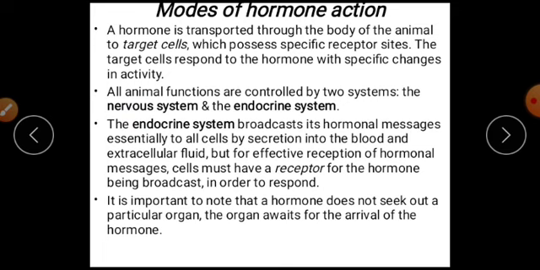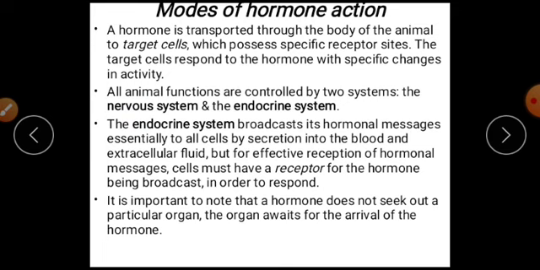It is transported through the body of the animal to those target cells that are ready to accept the activities directed by the brain, due to the lineup of the hormones in different parts according to the part of the body that is likely to perform a specific function.